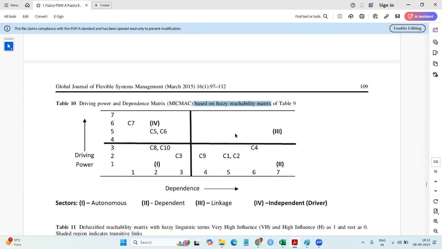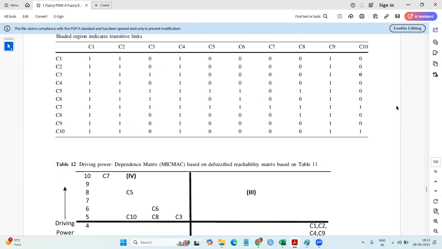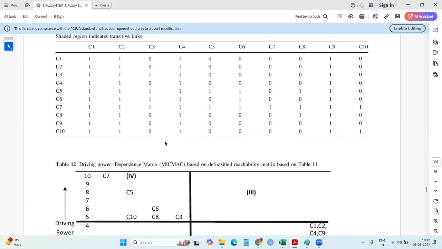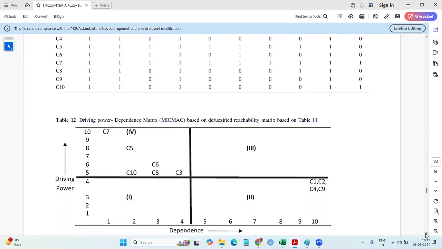This is the fuzzy MICMAC. So just check it out. Say 5, 6, 7 are in the fourth quadrant. And when you go down, it's not only the 5, 6, 7, you have the 3, 8, 10 also. Can you see 3, 8, 10 are on the borderline cases here. When you take this one, it goes up. When you take fuzzy, it goes down. A slight change is there, but still its effect is the same.